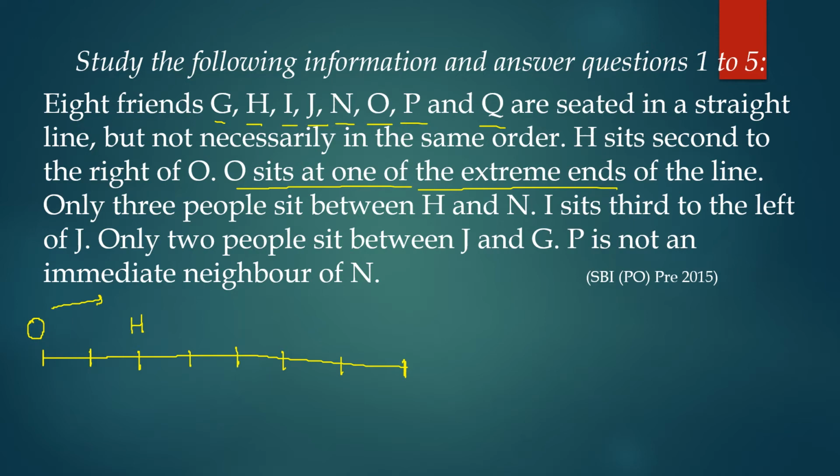Only 3 people sit between H and N. So we cannot have 3 people on this side. So obviously we'll be moving to the right side. 1, 2, 3. So between H and N there are 3 people. That is why we skipped 3 positions here.